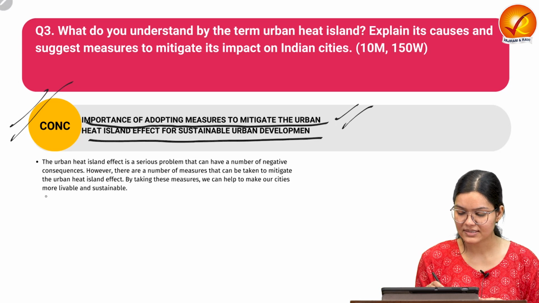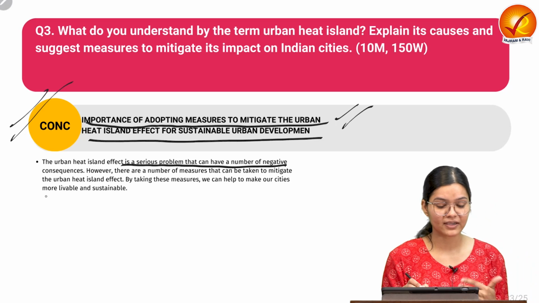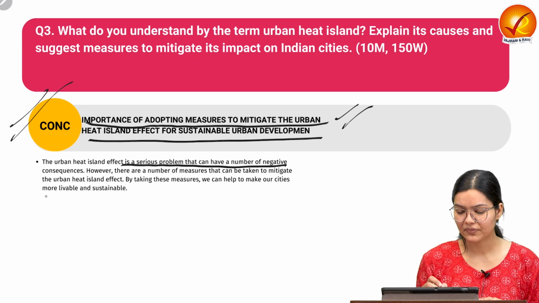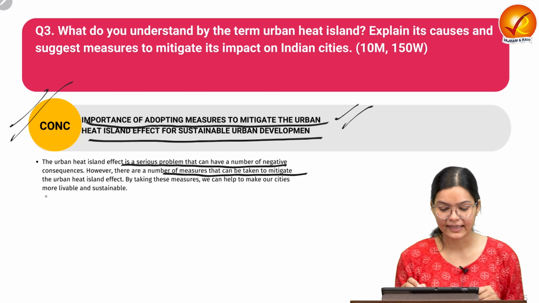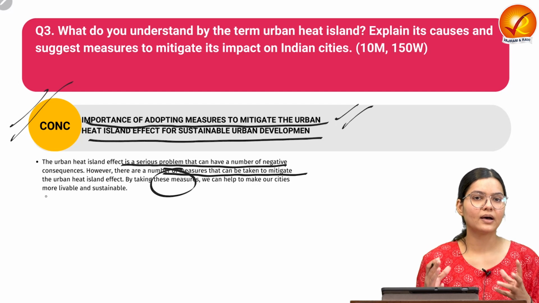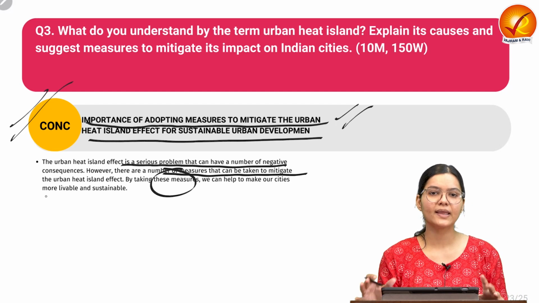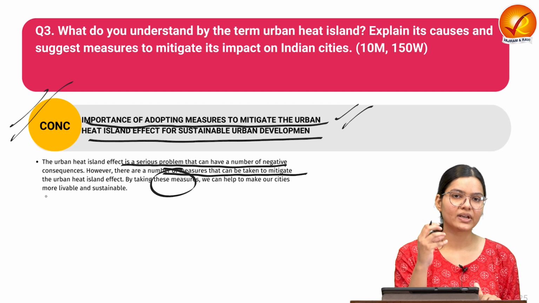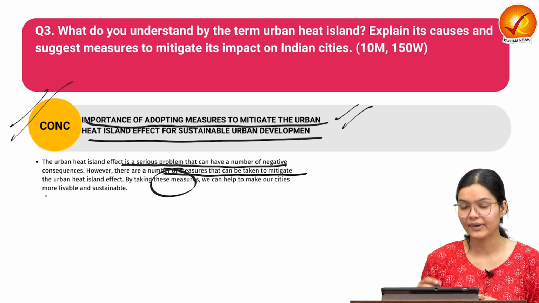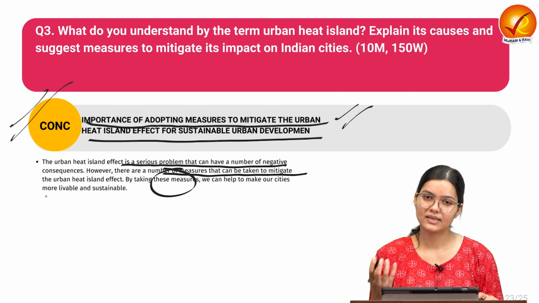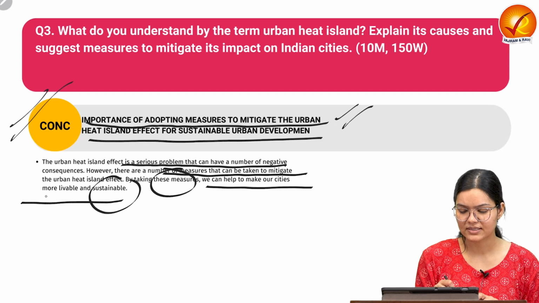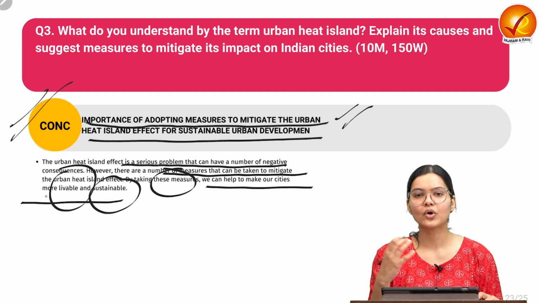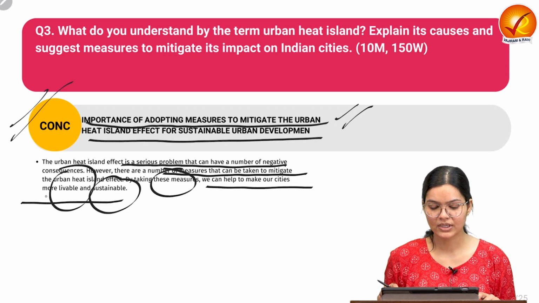We know this is a serious problem that can have a number of negative impacts and consequences, and thereby we need to take measures that can mitigate the impact of urban heat islands. For example, we can create green infrastructure, green buildings, and also that kind of creation which has less impact on the environment, thus reducing the temperature in the surrounding area. So we can help make our cities more livable and sustainable. At the same time, we have to adopt sustainable development methods. So that is the conclusion.